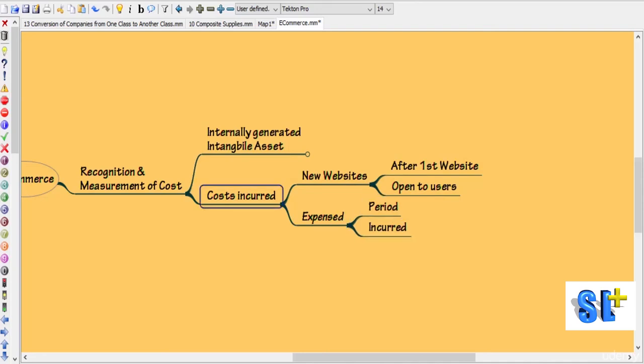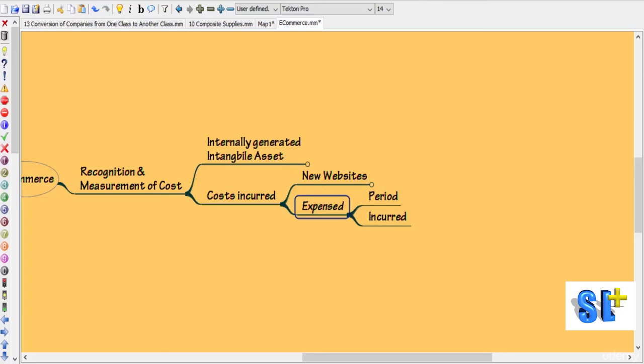So even if creating new websites, if it is after the first main website of the company and after the first website was made open to the user, then all those costs have to be expensed. That is, they should be taken to P&L in the period in which they are incurred.